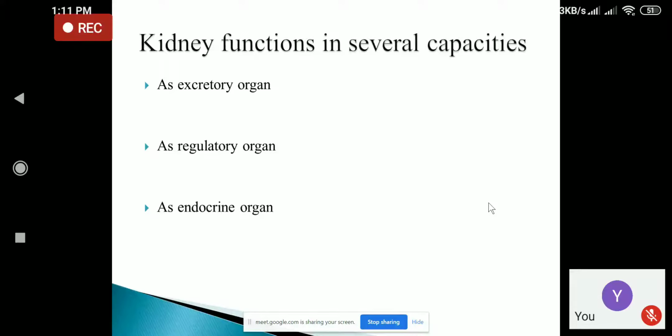The next function is as a regulatory organ. Kidneys have essential regulatory roles. For example, they will help in regulation of electrolytes. They'll help in regulation and maintenance of acid balance, and also they will help in regulation of the blood pressure.